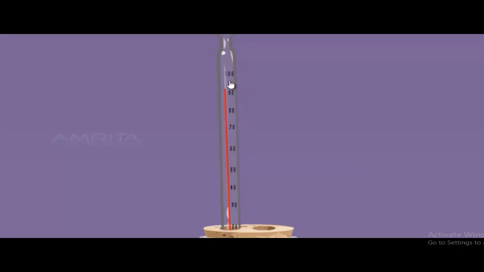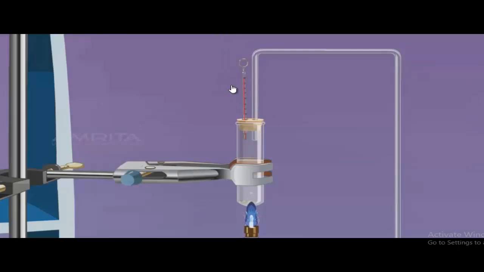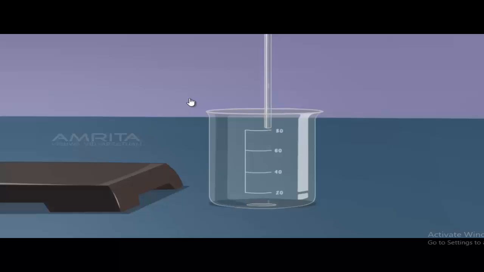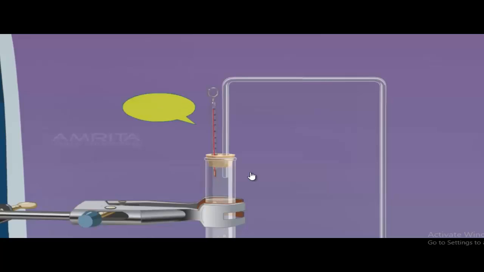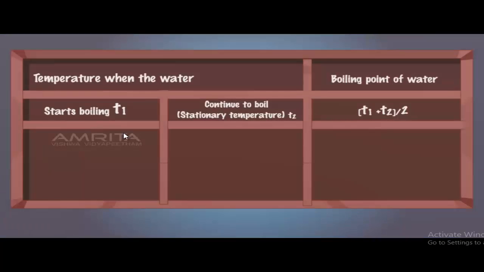When it reaches 100 degrees centigrade, our water has started to boil, and that is the T1 temperature, 100 degrees centigrade. Now when the temperature remains constant, we will measure that temperature, and that will also be 100 degrees centigrade, T2. Now we will fill up our table.